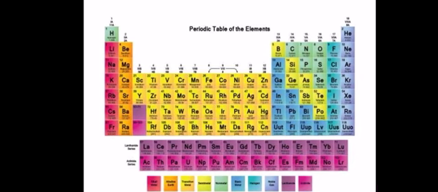So here the question arises, how can we specify the position of any element in the modern periodic table, and that will be told in my next video lecture. According to the atomic number, we can tell the group number and the period number of any element. We must know only the atomic number of the atom and its electronic configuration. Then we can specify its position in the modern periodic table, meaning its group number and its period number, easily. That will be told in the next video lecture.